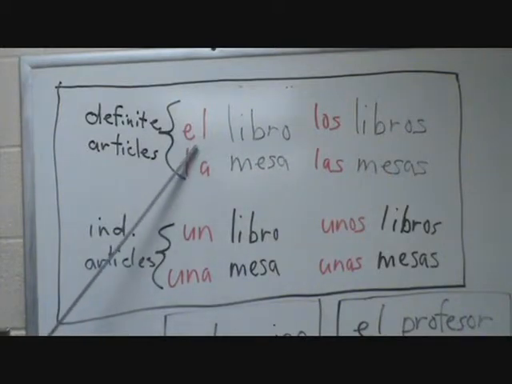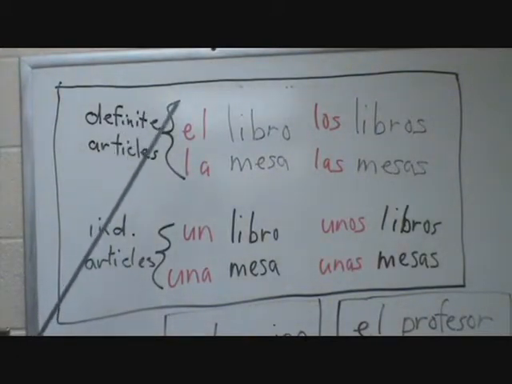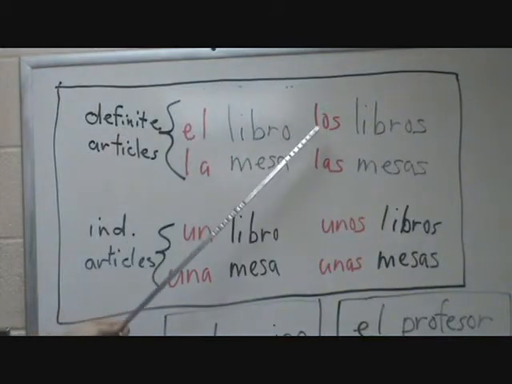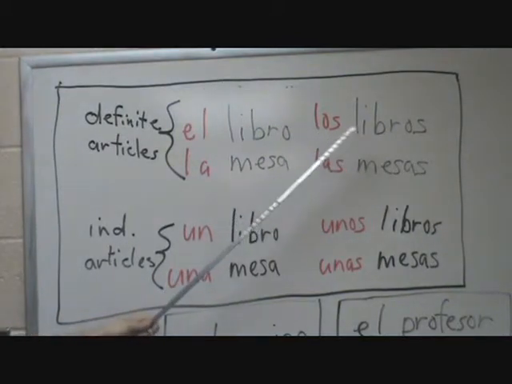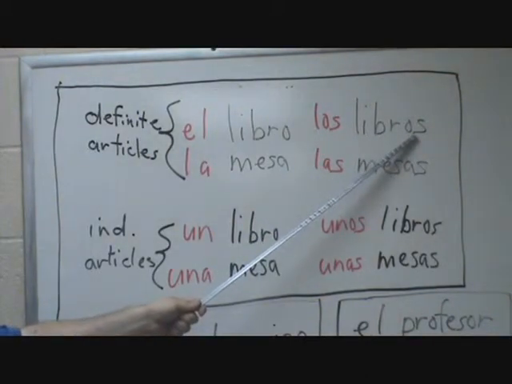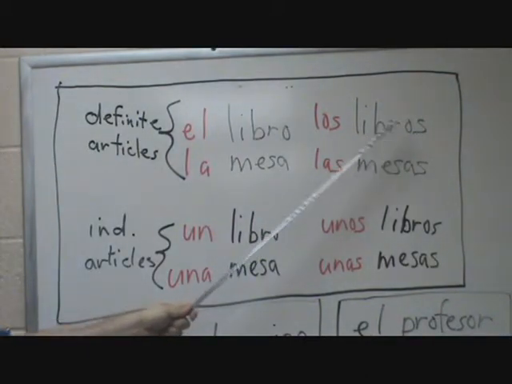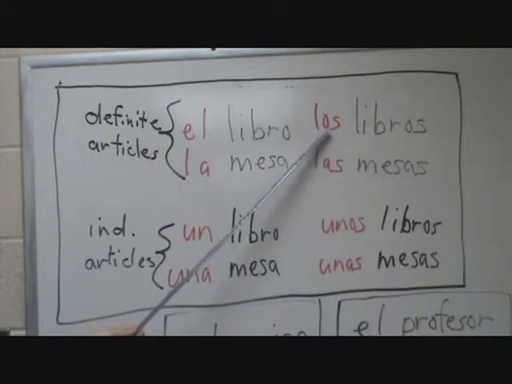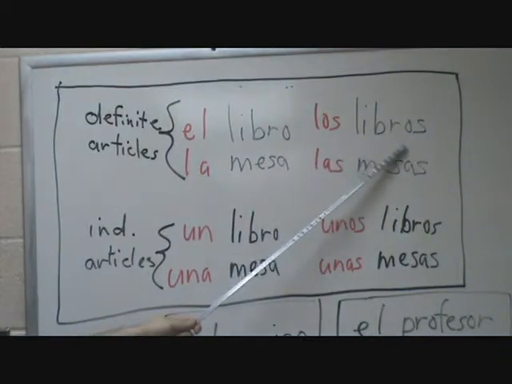So if I say the book, el libro, the book, the definite article the. If I want to say the books, I have to use a different definite article, los. To say the books, it's los libros. I have to have a plural noun, libros, like books is plural in English, but I also have to have a plural word for the. And in this case, that's los libros. Masculine plural to go with the masculine plural noun, books or libros.